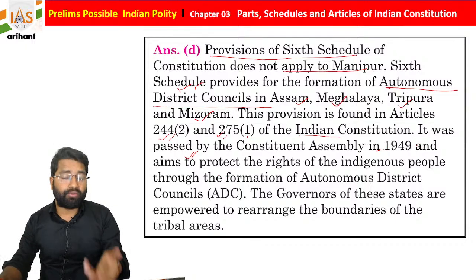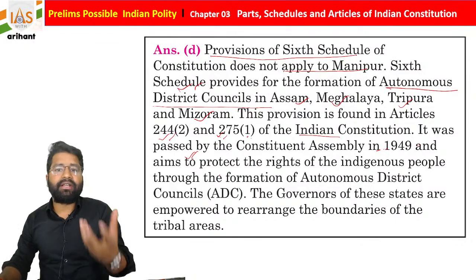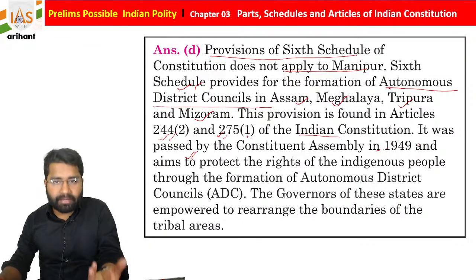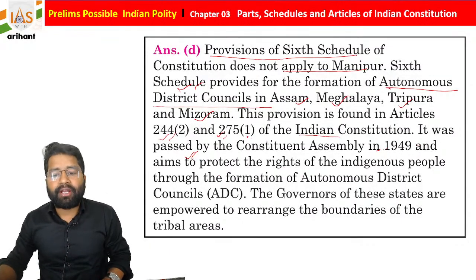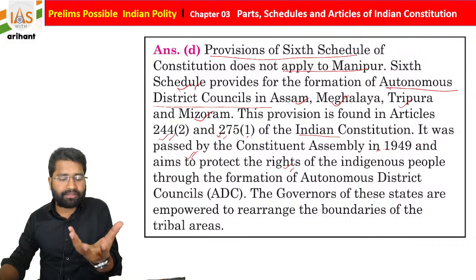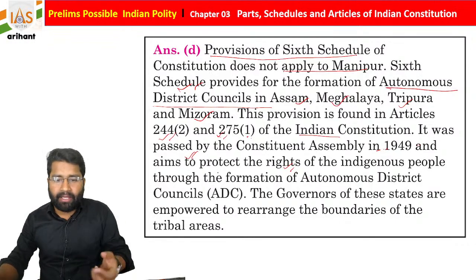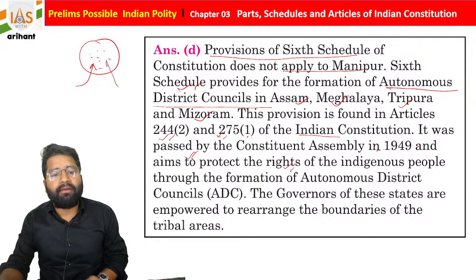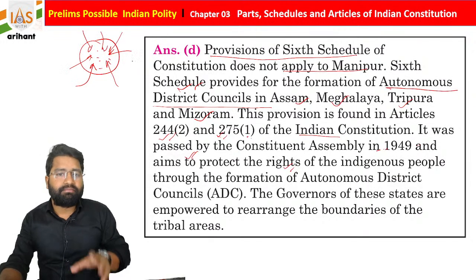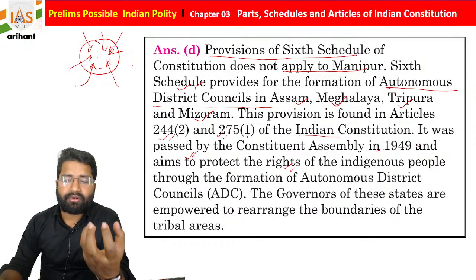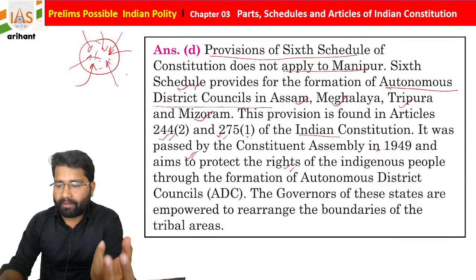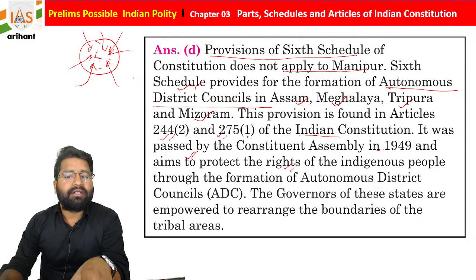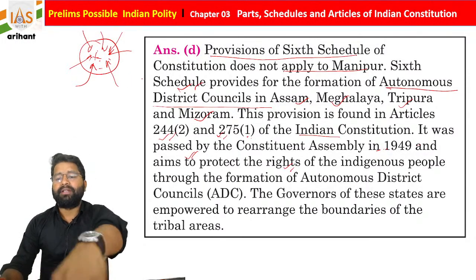And what is the motto of declaring an area as a scheduled area or tribal area? To protect the indigenous people, because they have a specific culture. Let's suppose this is a place where a specific culture is living, and we allowed this area for everyone, so everyone will enter, their number is going to decrease automatically, and this culture is going to end. So to protect that culture, this much autonomy is given, students.